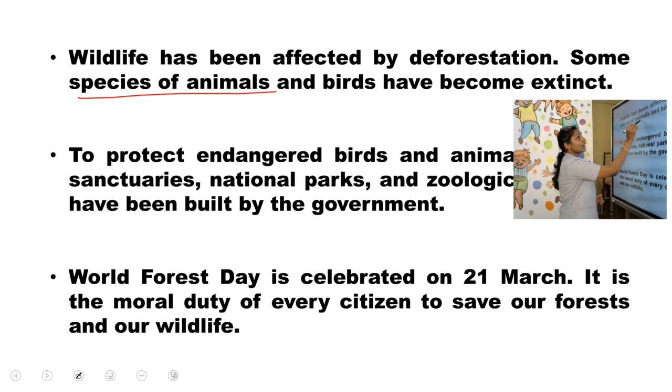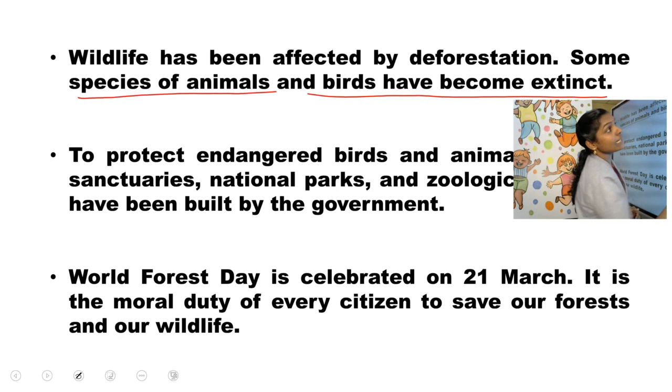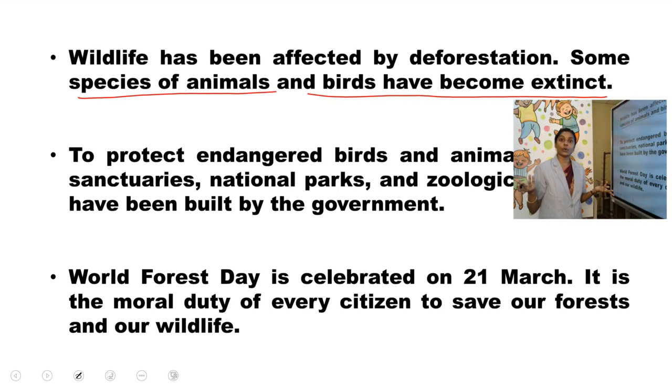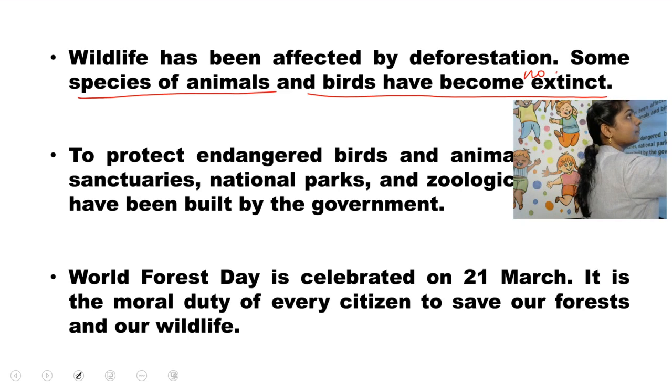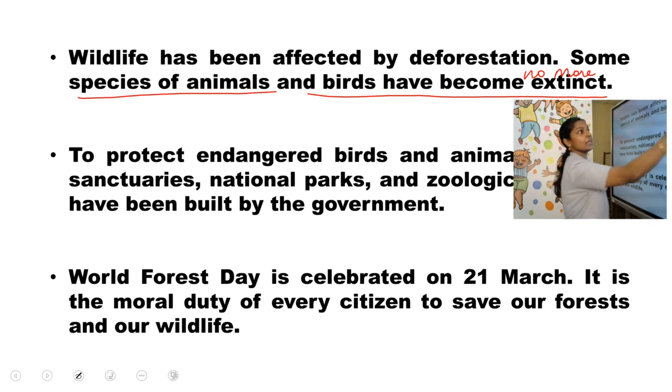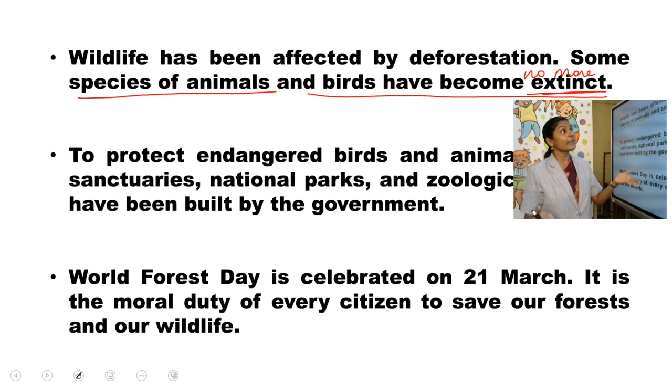Some species of animals and birds have become extinct. Extinct means no more. We cannot find that particular animal or bird. So a particular species of animals and birds are no more. Why are they no more? Because we have cut down the trees. We have created deforestation, and that has affected the wildlife.